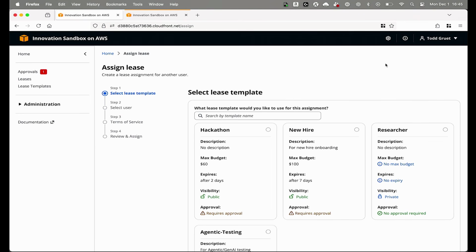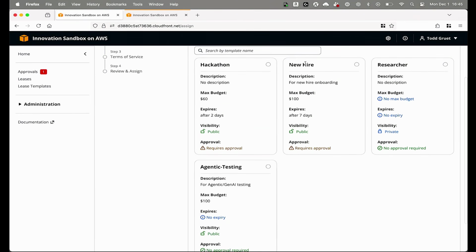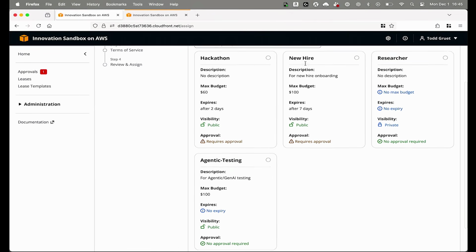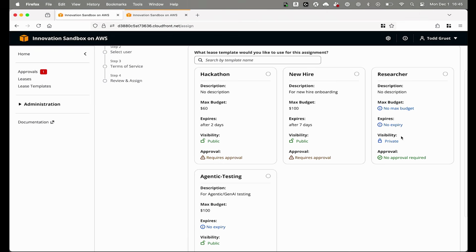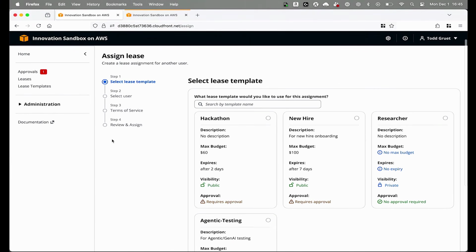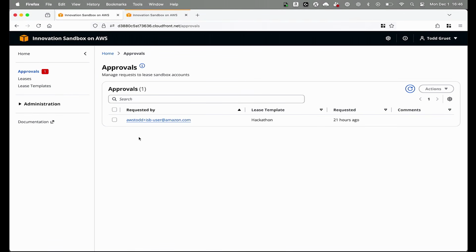As I mentioned, we can now assign leases. So if I click Assign Lease, we can see the 4 lease templates that I have so far. And you could see this researcher lease template is visibility private. That means, again, a user logs in, they're not going to be able to request this access to this lease template or lease from this lease template.